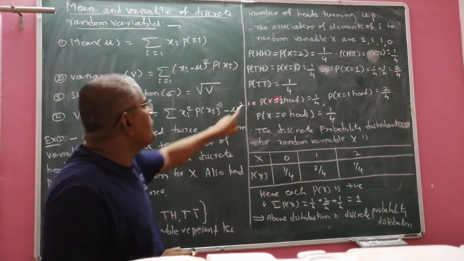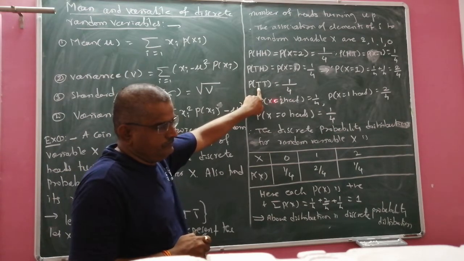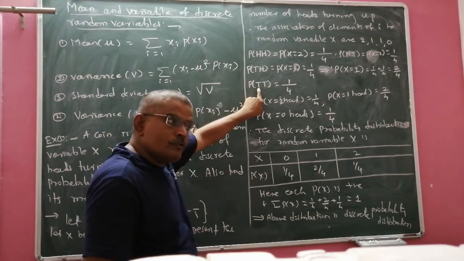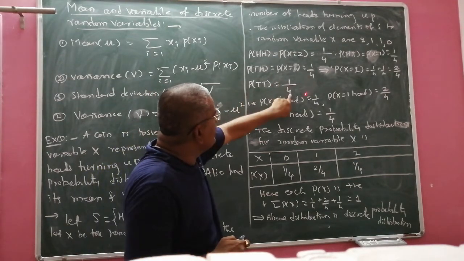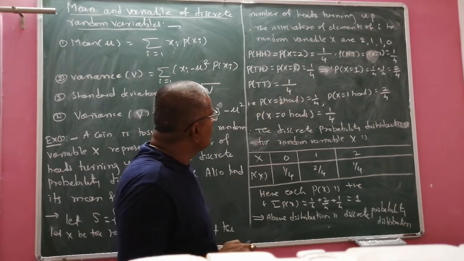Next is the probability of TT. How many times are we not getting a head? No head, only one time. Both are tail means there is no head. According to that, here 1 by 4. Don't take it as 0. Probability of TT is 1 by 4.